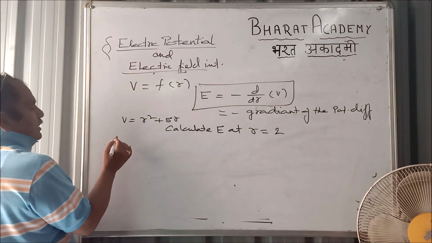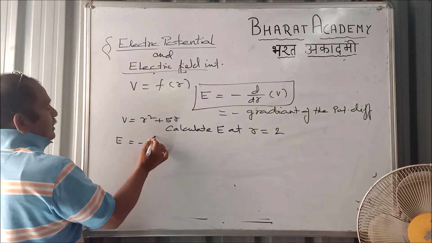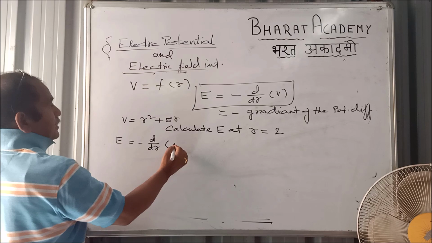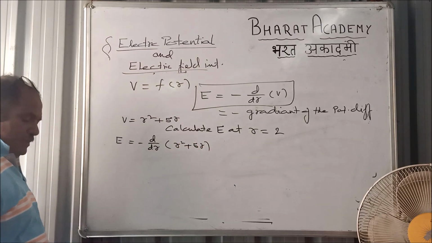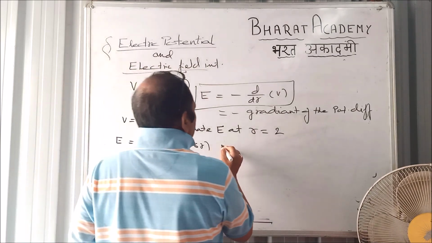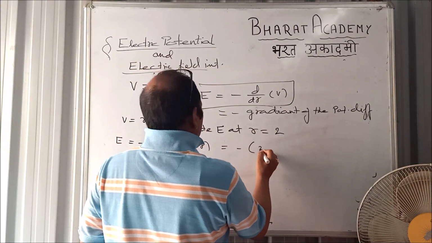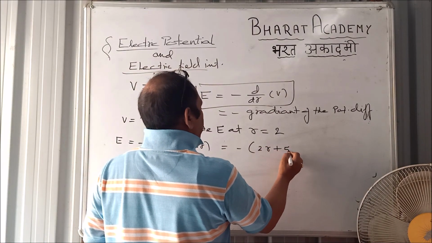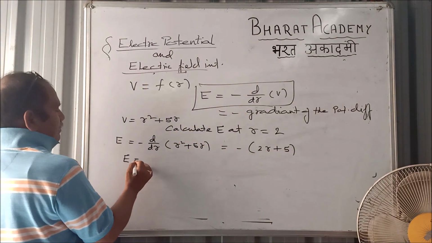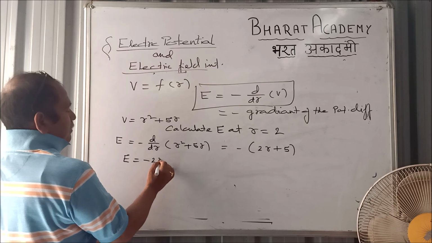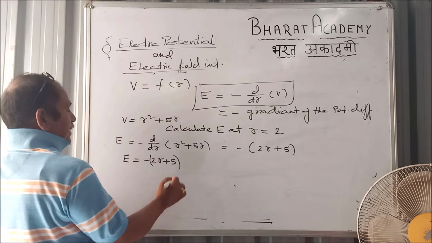So what this formula says, E is minus d by dr of V, which is d by dr of R square plus 5R. Simple differentiation, what will you get? 2R plus 5. Right? E in terms of R will be minus of 2R plus 5.